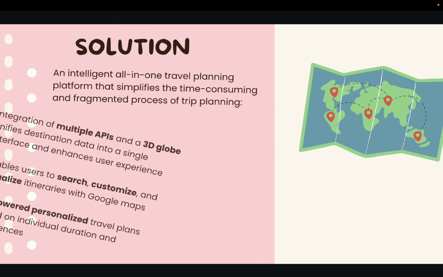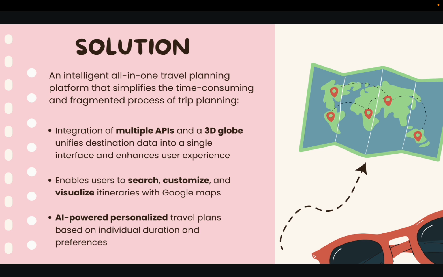Our solution is Jet3Holiday, which is a smart travel planning platform that brings everything together in one place. It uses AI to automatically generate personalized itineraries based on factors like duration, budget, and destinations. It also introduces a 3D interactive globe which allows users to explore destinations visually and intuitively. Lastly, it lets users edit and rearrange their plans through an interactive interface, making trip planning feel creative and productive